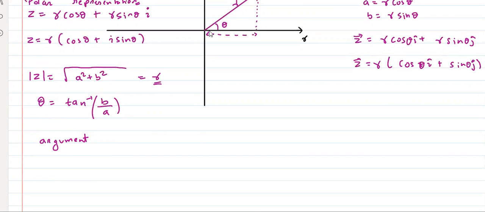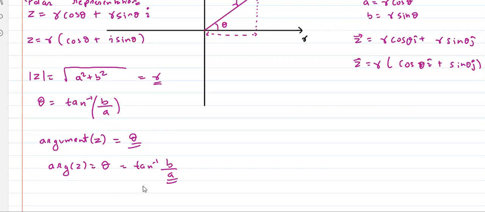This is the angle that the complex number is making. So it is argument of Z. This is called theta. Simple. So obviously you don't have to write the complete word argument, so normally it is written arg Z. Arg Z is just theta, which is equal to tan inverse b by a. Clear? Anyone have any doubt in this?